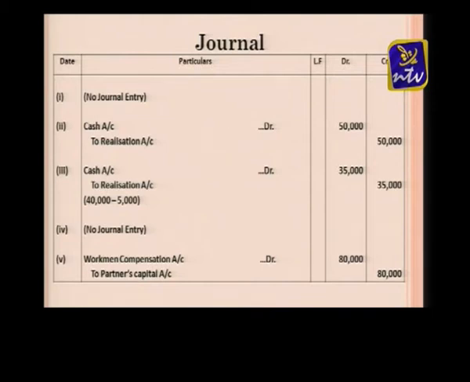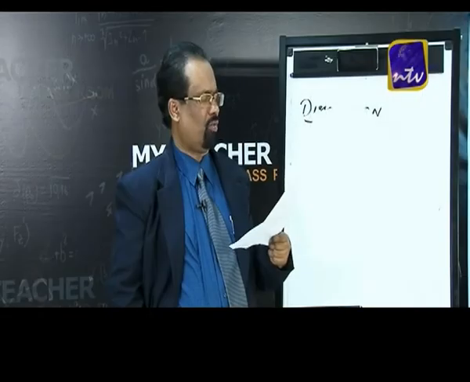And the second point, the stock was taken over by Q at 50,000 for cash. This is also another important question. Here also a partner's name is there, Q, and Q is taking one of the assets of the firm. That doesn't mean we pass the entry as Q's capital account debtor to realization account. Our entry will be, Q is ready to pay the money, so the answer is cash account debtor to realization account. So once again, the stock was taken over by Q at rupees 50,000 for cash. So the journal entry is cash account debtor to realization account.